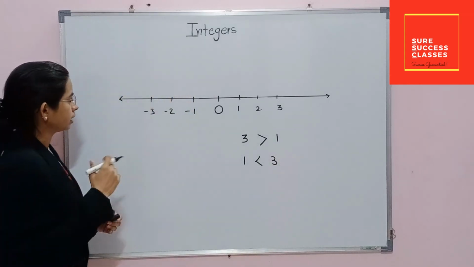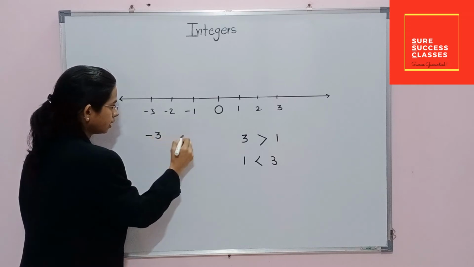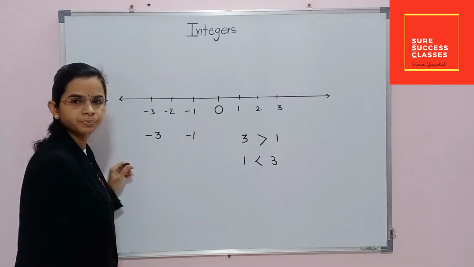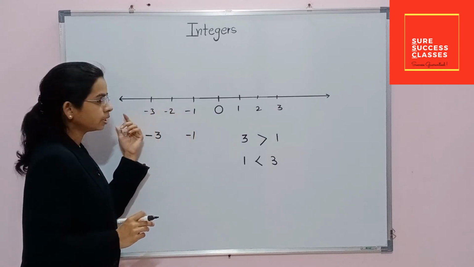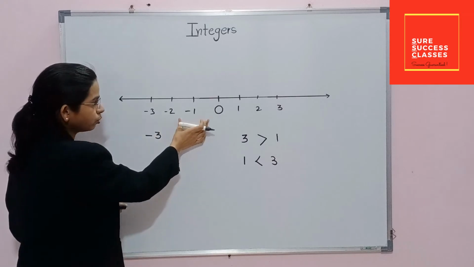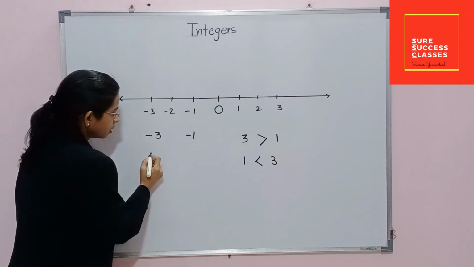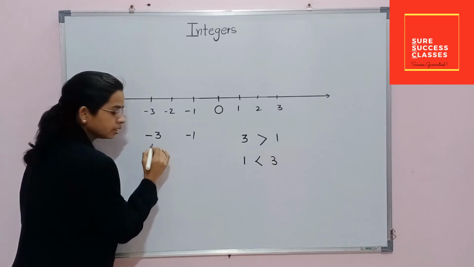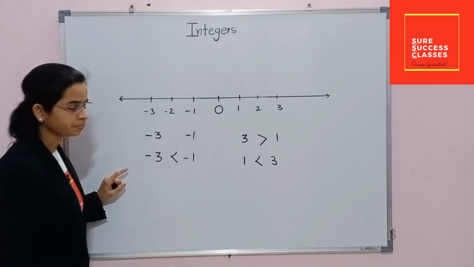Here we can take an example. If I write minus 3 and minus 1, the value of the number decreases. As I told you, the value of the number decreases. Means minus 3 is less than minus 1.